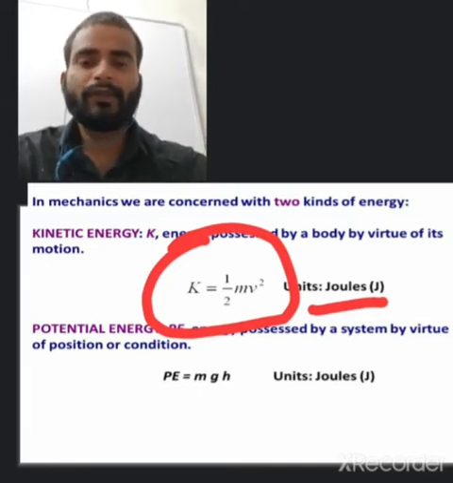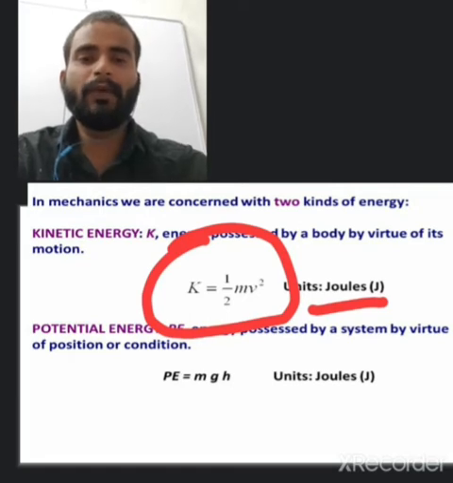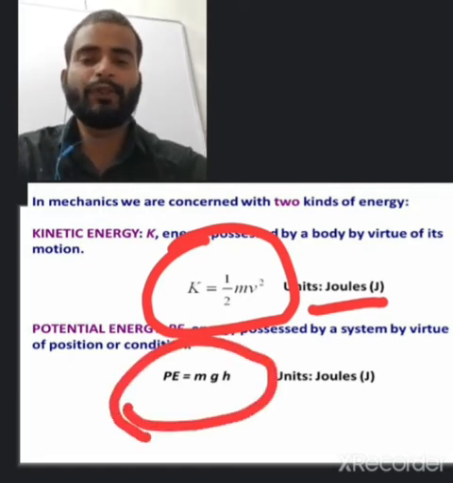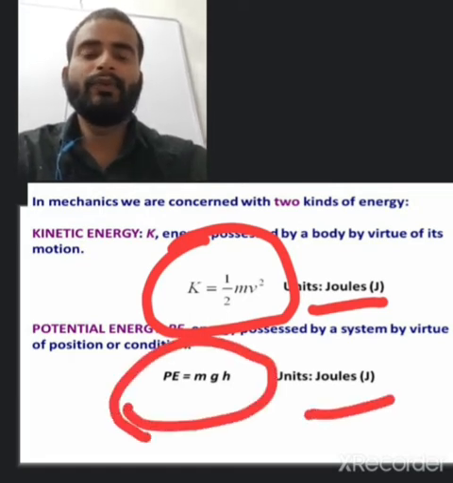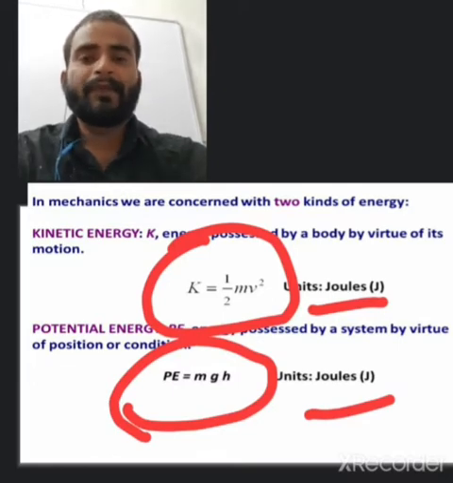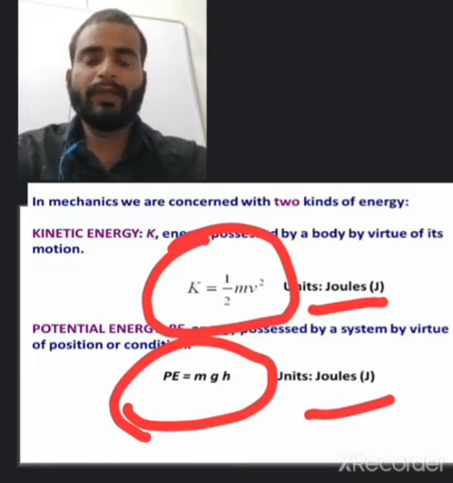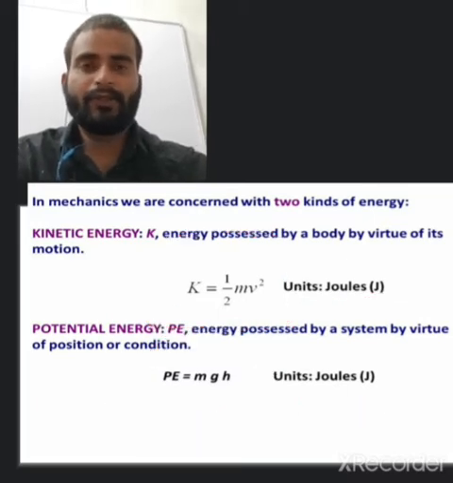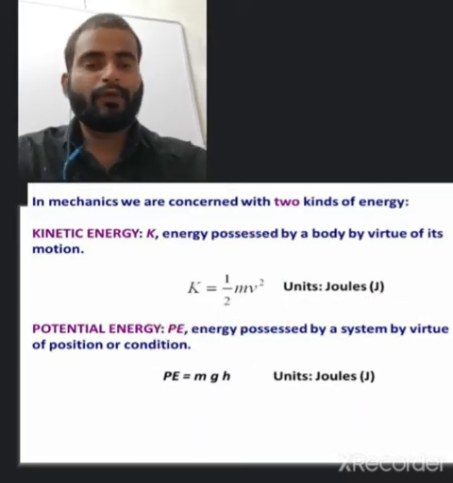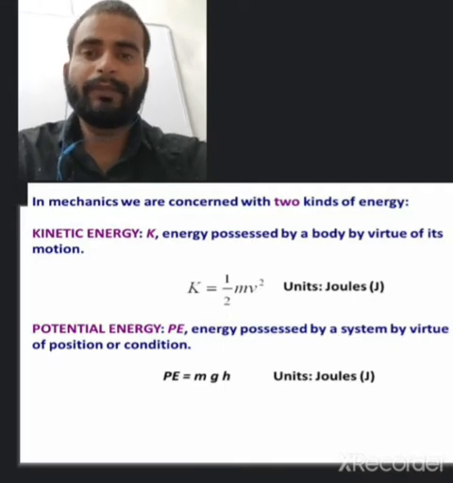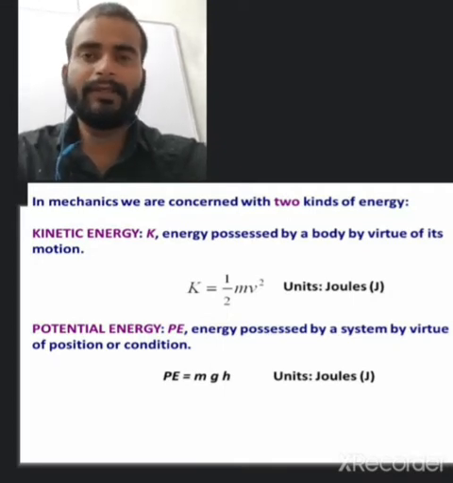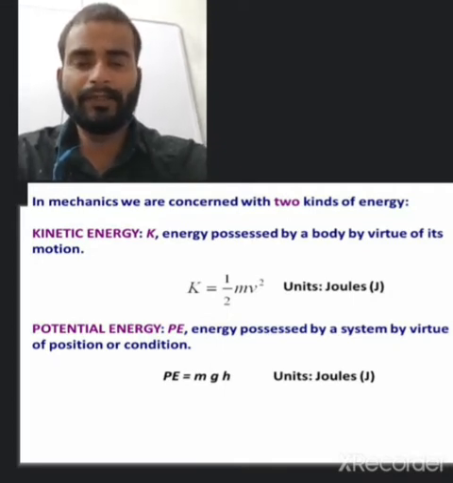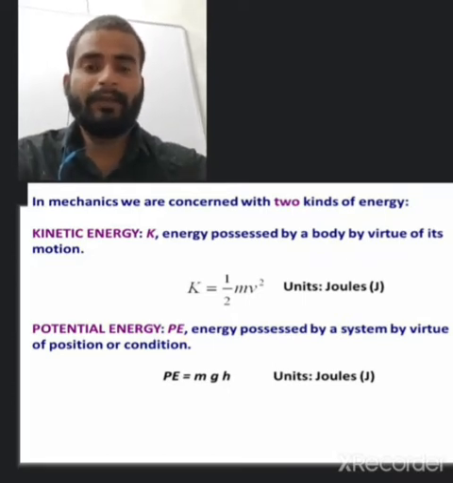The formula for potential energy is mgh, and the SI unit is joule. So kinetic energy is half mv square, and potential energy is mgh. This is the formula, and this is the expression also. First we'll see the derivation of the kinetic energy, and after that the derivation of the potential energy. Both derivations are very important, so we'll see them one by one.